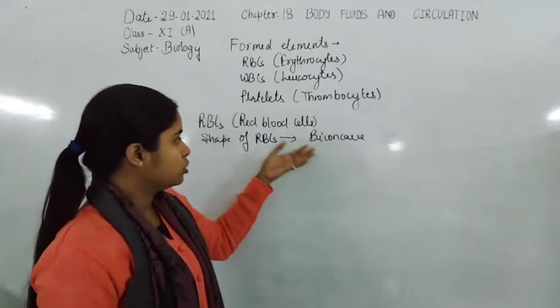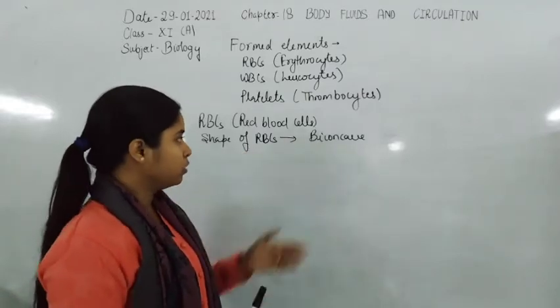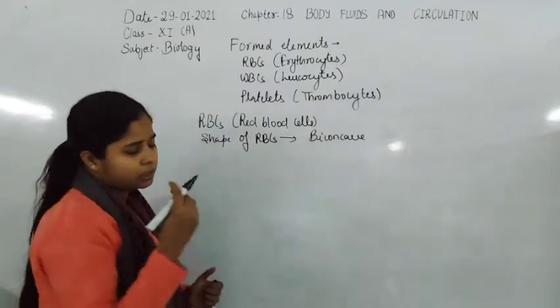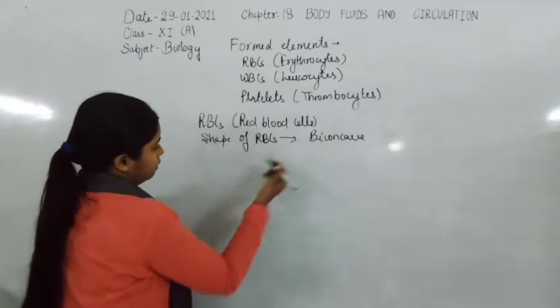So the shape of the RBC becomes biconcave, and the cell is filled with hemoglobin molecules. The other cell organelles are also absent in RBCs.